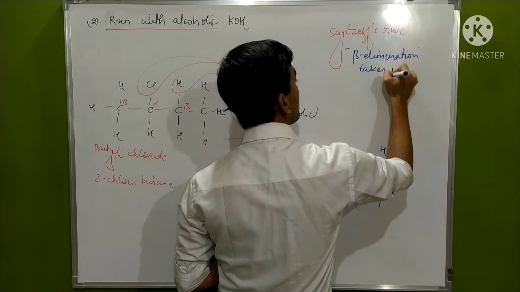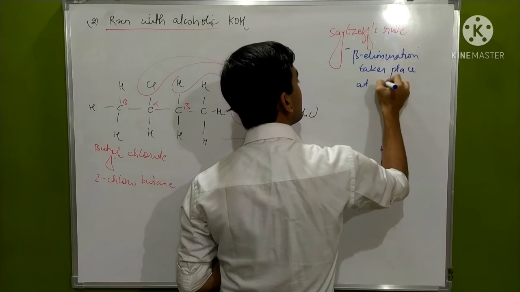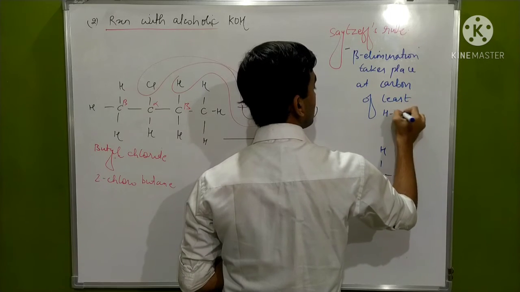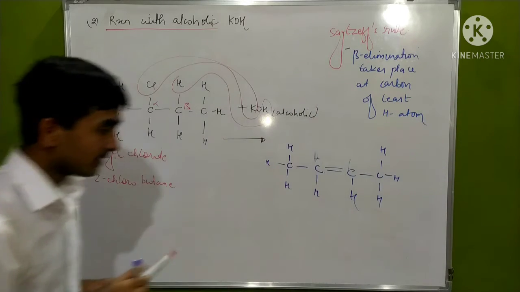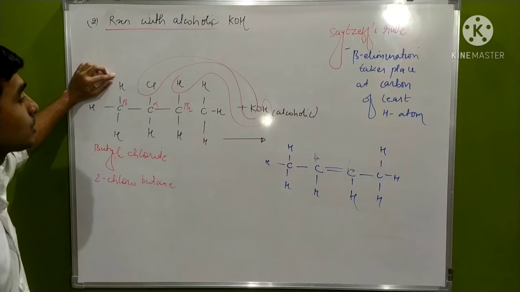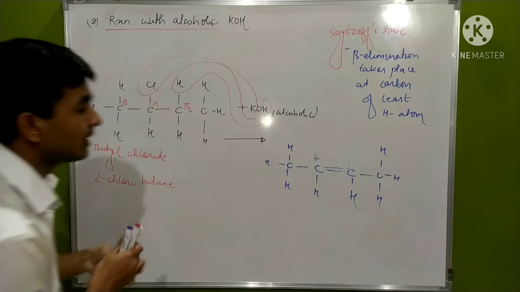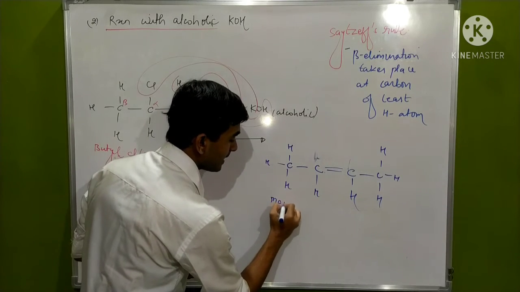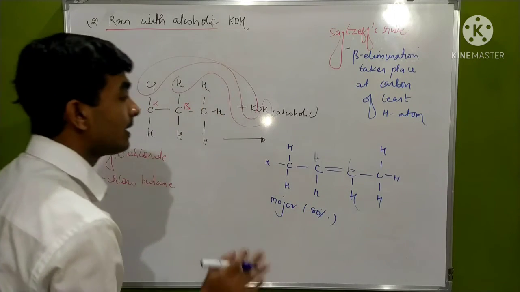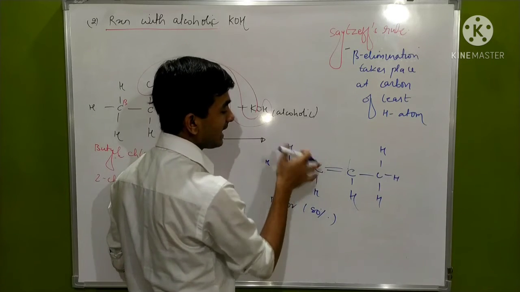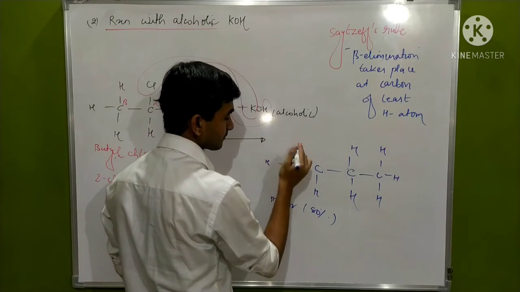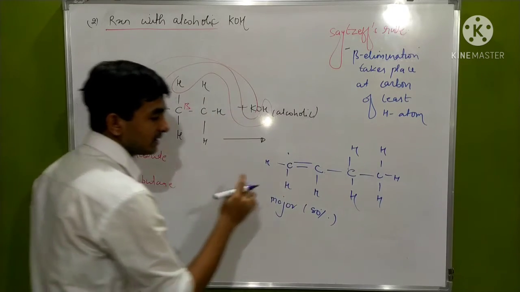So we have to remember the Saytzeff rule: beta elimination takes place at the carbon of least hydrogen atoms. It doesn't mean that hydrogen won't be eliminated from the other carbon, but according to the Saytzeff rule, this will be the major product, about 80% of this product will be formed during the reaction. But there is also a chance that the double bond may form on this side, between these two carbons.